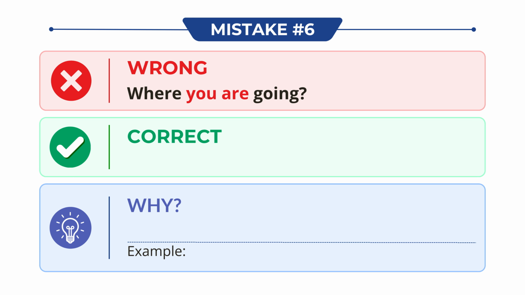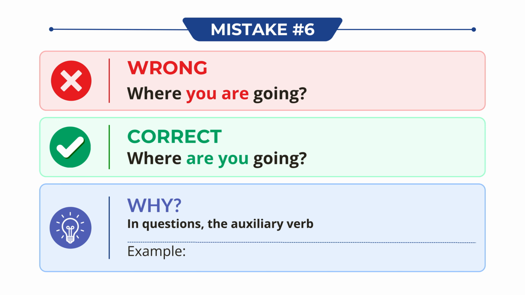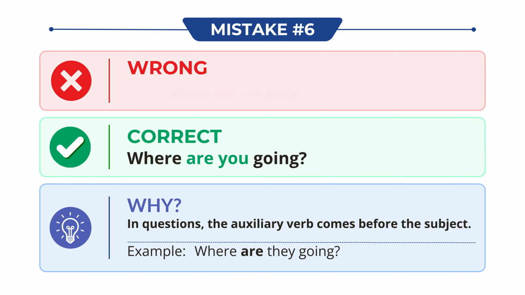Don't say, where you are going. Say, where are you going? Why? In questions, the auxiliary verb comes before the subject. For example, where are they going?